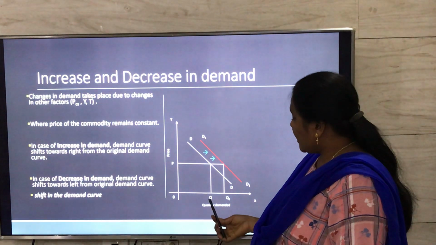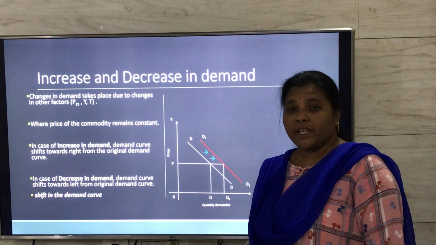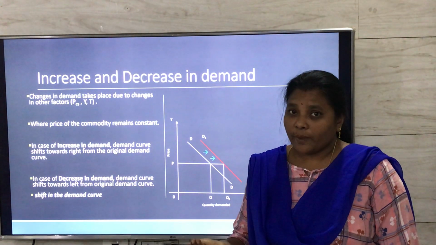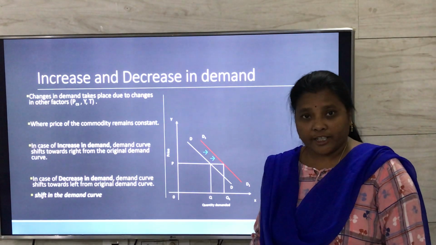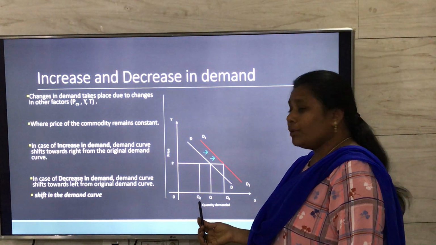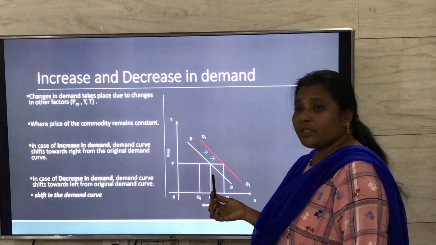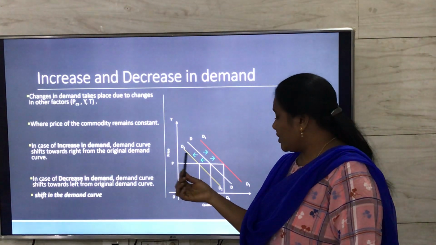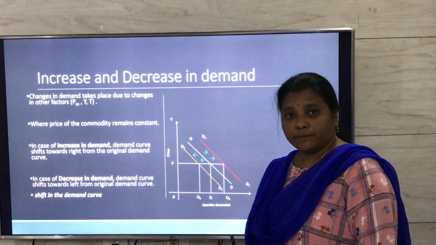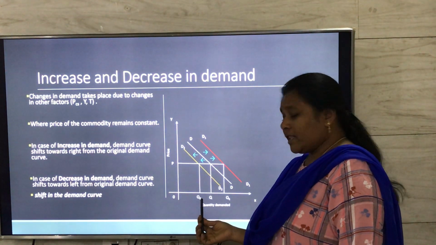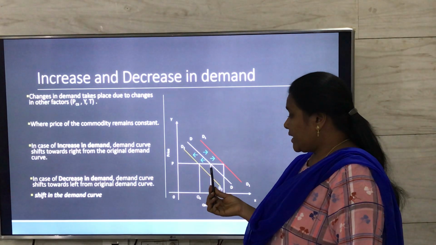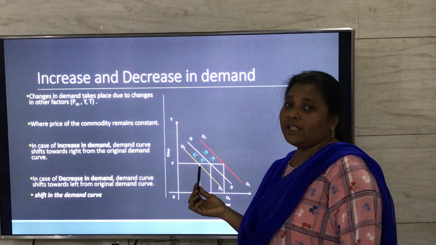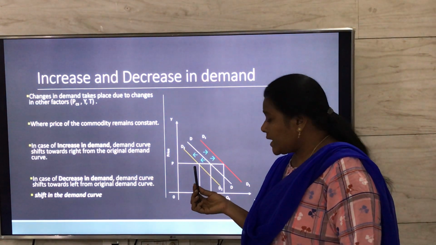Now if the income of the consumer decreases, what happens? His purchasing power reduces, and now he is not able to buy as much quantity as he used to buy earlier. So the quantity demanded decreases. So demand decreases from OQ to OQ2. So in this case, what happens to the demand curve? Demand curve shifts towards left, and D2 is the new demand curve. So here with the decrease in the income of the consumer, the quantity demanded decreases, and because of which the demand curve shifts towards left from the original demand curve, which is called decrease in demand.